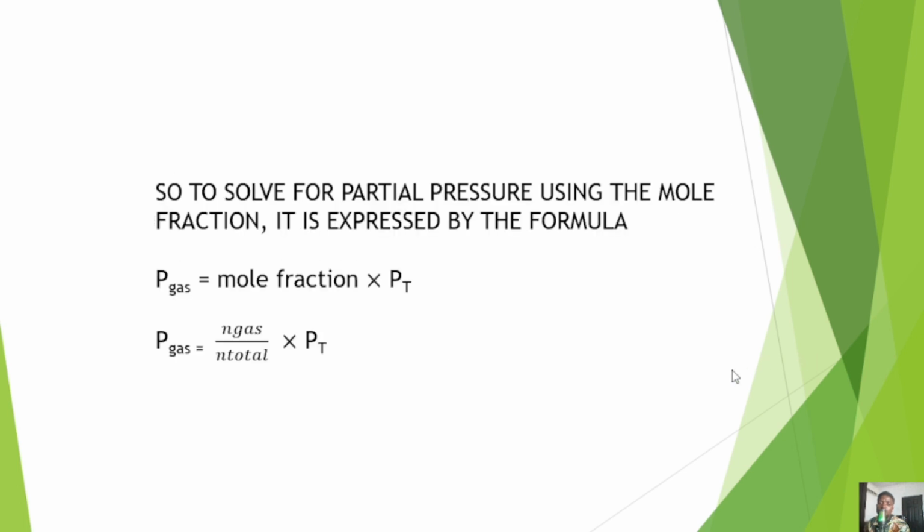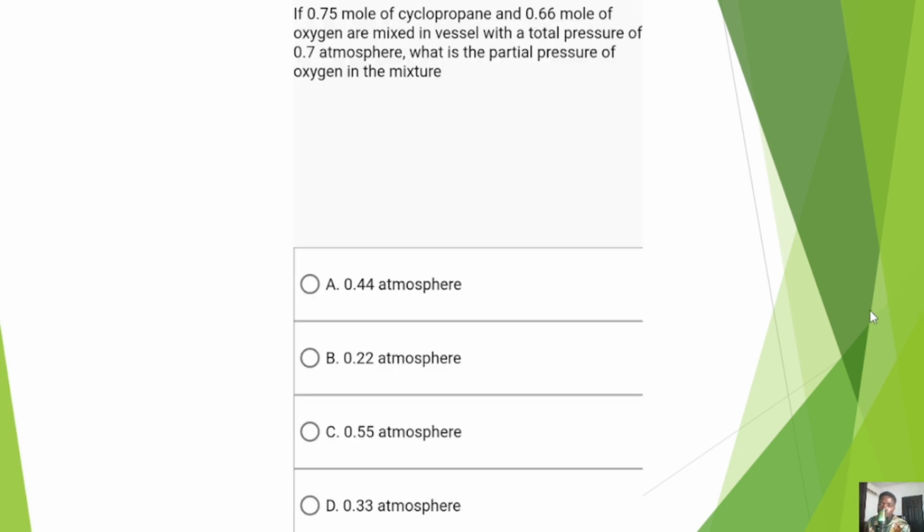Now, how do we apply that particular formula to find the partial pressure of the gas? The partial pressure of gas will now be equal to mole fraction times total pressure, and that is that basically. Okay, let's solve one or two questions to help us understand this.